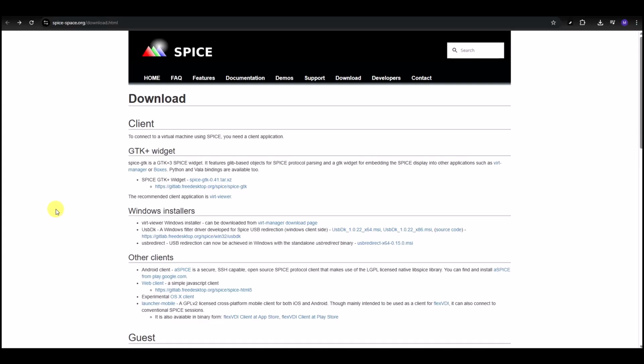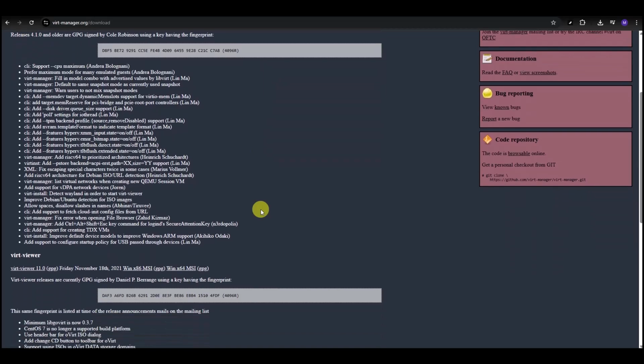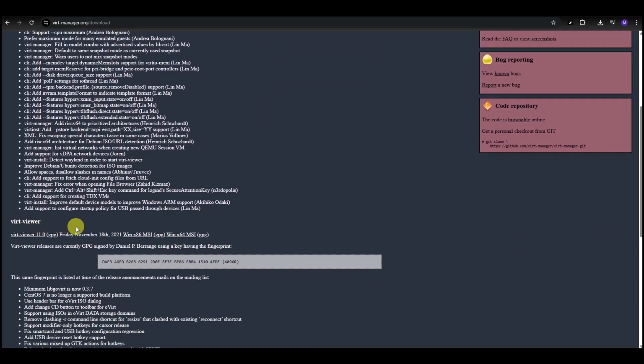Okay, to install Spice, go to the link that's in the walkthrough. This will take you to the Spice page, and it will give you a little bit more information if you want to read the documentation. But to just quick start to get it installed, come down to the Windows installer and select the link that says Virt Manager download page. Now that's the download page we're going to, but we're not going to download Virt Manager. We're going to scroll down under Virt Viewer. And the one we want to go ahead and select is this Windows x86 MSI.